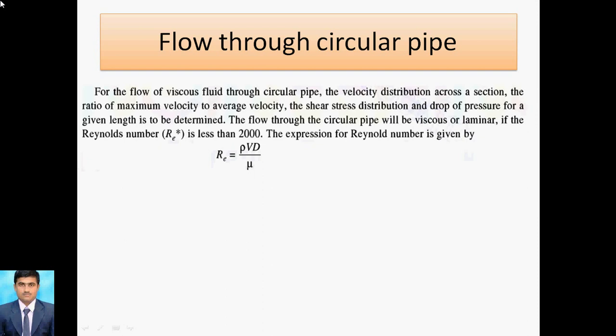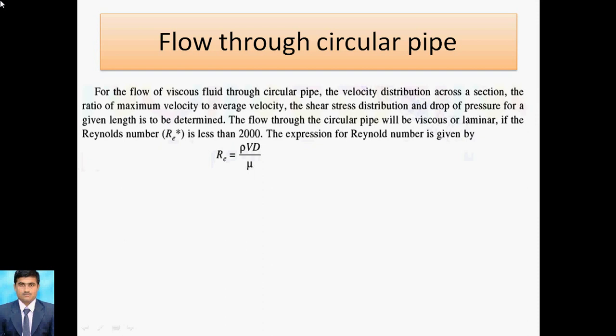As we know, the flow through a circular pipe will be viscous or laminar if the Reynolds number, Re, is less than 2000. The relation for the Reynolds number is rho V d upon mu. Rho is the density of the fluid, V is the velocity of the flow, D is the diameter of the pipe, and mu is the dynamic viscosity.